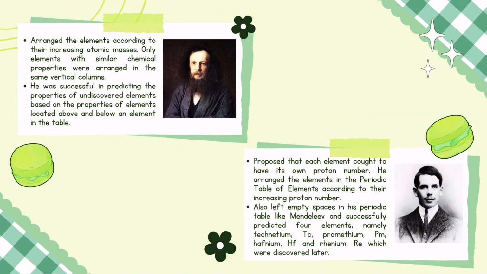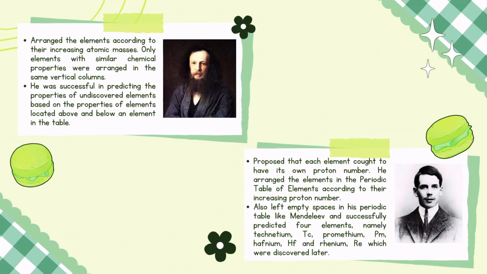And lastly, Henry Moseley. Moseley studied the frequencies of X-rays released by various elements and eventually found a relationship between the X-ray spectrum and proton numbers. He proposed that each element ought to have its own proton number. Then he arranged the elements in the periodic table of elements according to their increasing proton numbers.